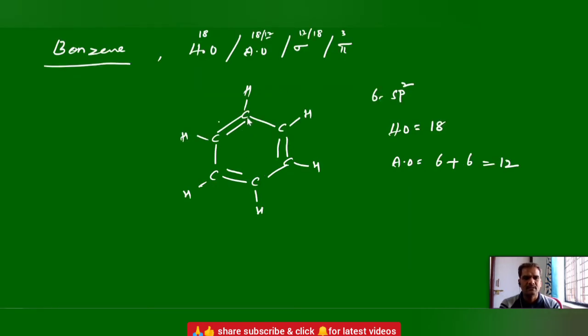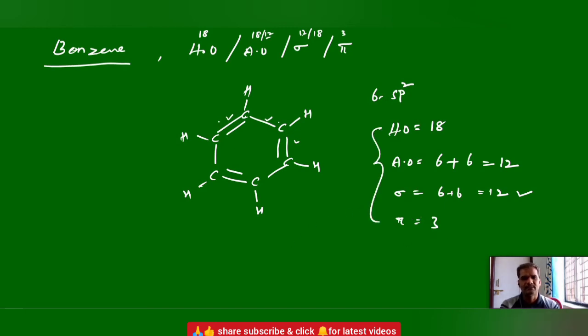Next, sigma bonds. On the ring we have 6, and each carbon has 1 bond to hydrogen. So 6 plus 6, 12. Pi bonds, we have only 3 pi bonds. This is hybrid orbitals, atomic orbitals, sigma and pi bonds.